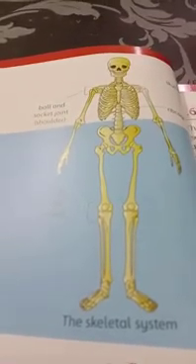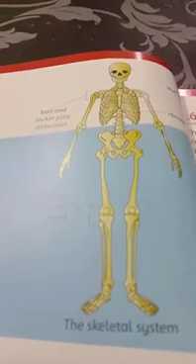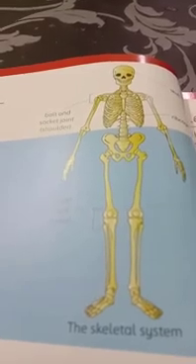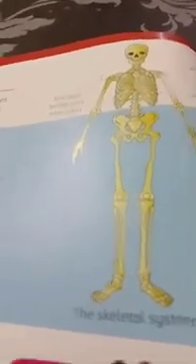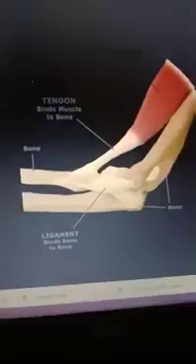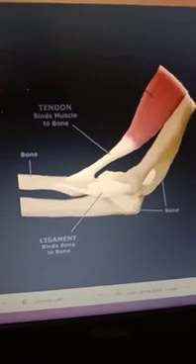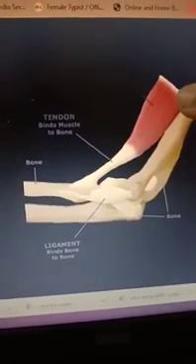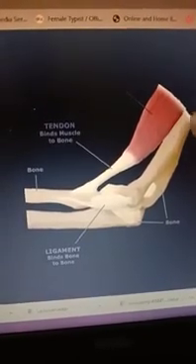Besides this, these bones are attached to muscles. These bones are hard, they can't move. They can move only with the help of muscles, and muscles are attached to the bones at a portion called the tendon. Over here, you can see the picture of the tendon. The red color is the muscle. It is attached to the bone at the point, the white portion, that is called the tendon.